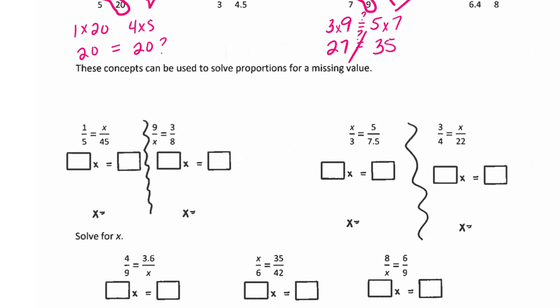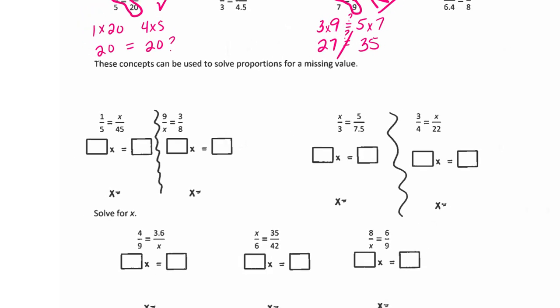Now, we're going to do a couple of these. You can do it other ways, but to do proportionality, this is the fastest, easiest way to do it. And it'll get y'all some practice on your multiplication. So these ones, you notice there's boxes underneath. So what's 1 times 45? Now, 5 times x is simply 5 x's. That's all that means.